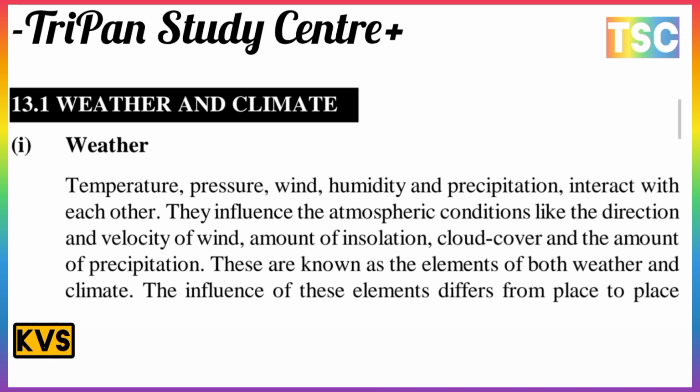The weather is the temperature, pressure, wind, humidity and precipitation, and they interact with each other. They influence atmospheric conditions like the direction and velocity of wind, amount of insolation, cloud cover and the amount of precipitation, and these are known as the elements of both weather and climate.